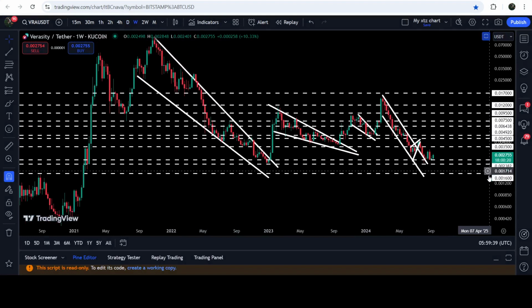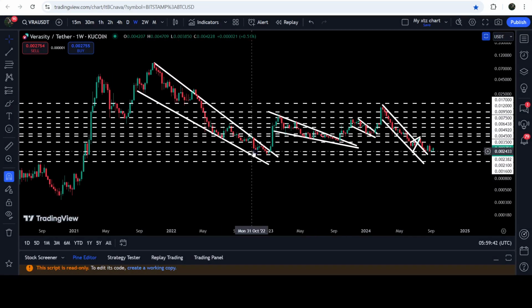And I would also like to show you this very massive breakout that has already happened on the 7 days time frame chart from this big and long-term falling wedge pattern as well. You can see that after the breakout from this wedge, the price then broke out another falling wedge pattern, then formed another smaller falling wedge pattern here and broke it out as well. And now it was stuck inside another bullish pattern, another down channel. And now we have already broken out this down channel as well.